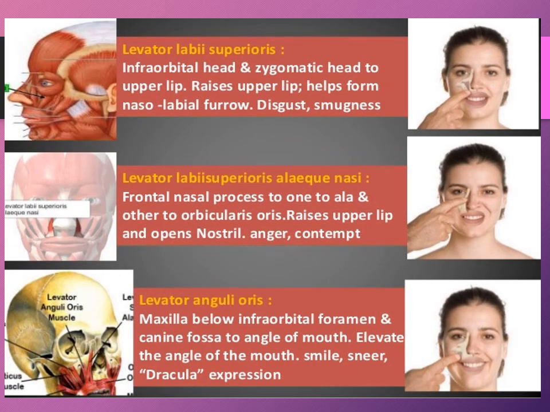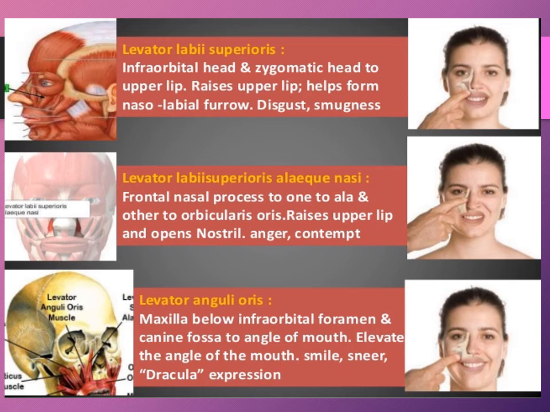The levator labii superioris raises the upper lip and helps form the nasolabial furrow. The levator labii superioris alaeque nasi raises the upper lip and opens the nostril. This is usually seen when we show anger or contempt.